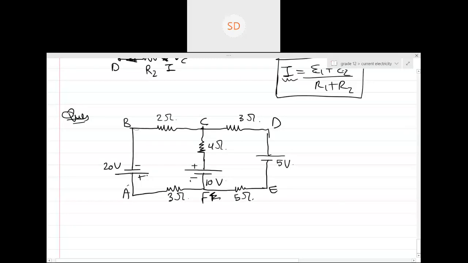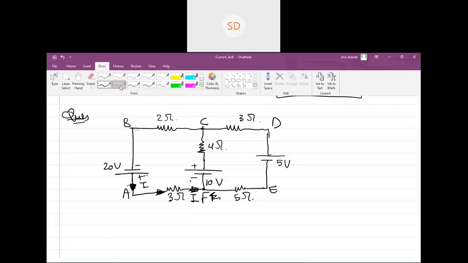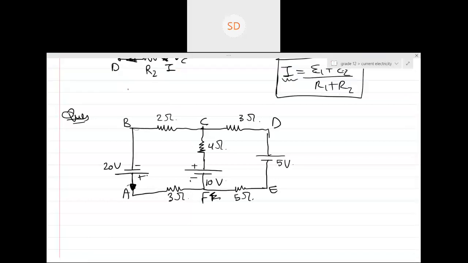Let's take out a current. How much? I from the battery. Can you see this current I will flow through the 3 ohm resistor? Current I will come over here. Now what will happen to current I? Let me draw the current with some other color, otherwise you will get confused. Can you see a current I coming over here? Is this clear? Yes, sir. Now this current I will divide, right? At point F.